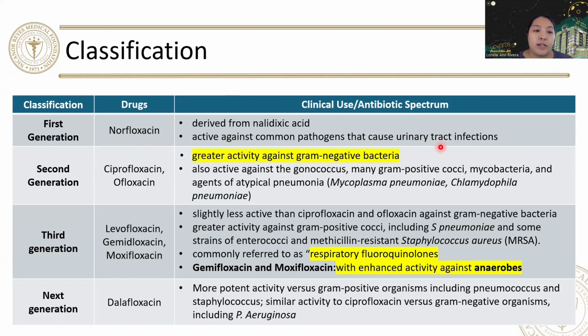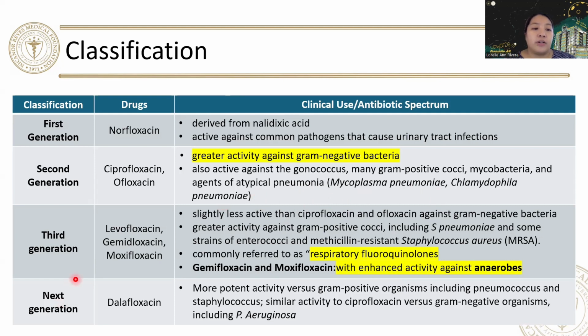For second generation, these are your ciprofloxacin and ofloxacin, which have greater activity against gram-negative bacteria. It is also active against the gonococcus and many gram-positive cocci, mycobacteria, and agents of atypical pneumonia. These are your Mycoplasma pneumoniae, Chlamydophila pneumoniae.